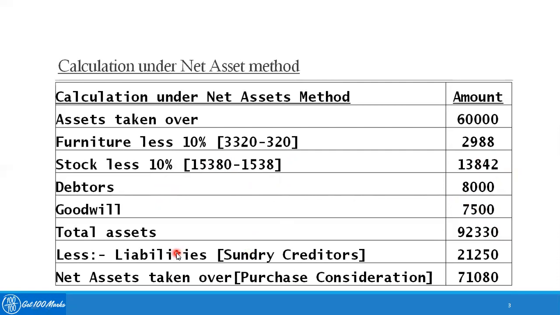The liabilities which are taken over are 21,250. So the difference of assets and liabilities taken over will be the value of net assets taken over using the net asset method. This is the most common form of calculation of purchase consideration.